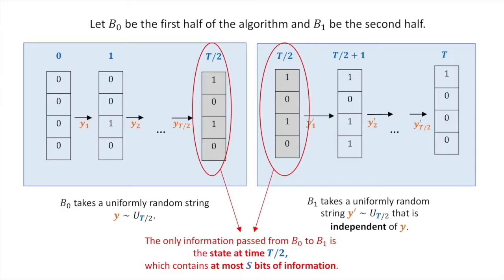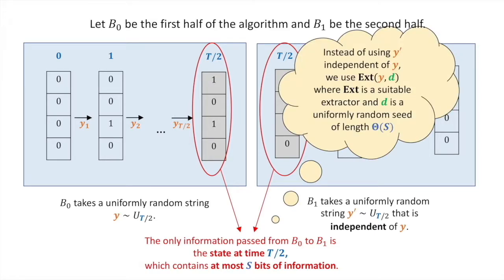Here is the main observation. The only information that is passed from B0 to B1 is the state at time t over 2. And this is a state on at most s bits. Therefore, the amount of information that B0 could leak about the string y to the program B1 is at most s bits.